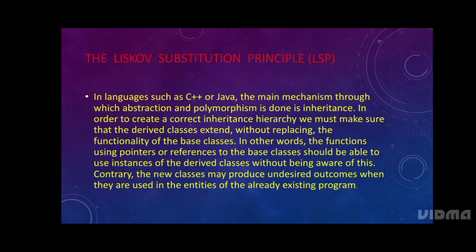Then we are going to the Liskov substitution principle, LSP. In languages such as C++ or Java, the main mechanism through which abstraction and polymorphism are done is inheritance. In order to create a correct inheritance hierarchy, we must make sure that derived classes extend without replacing the functionality of the base classes. In other words, functions using pointers or references to the base classes should be able to use instances of the derived classes without being aware of it. Otherwise, the new classes may produce undesired outcomes when they are used in the entities of an already existing program.